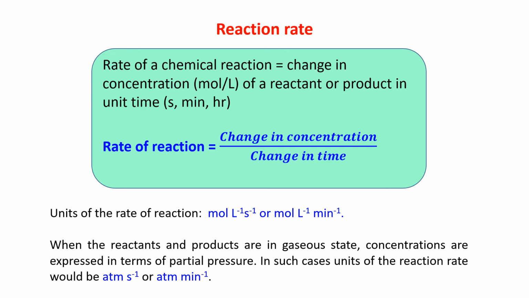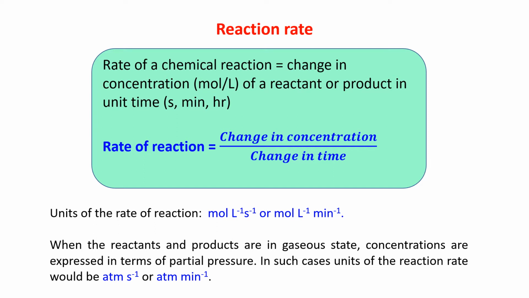Suppose a reaction is going from the reactant side to the product side. That means after a certain period of time, the concentration of the reactant will decrease and the concentration of the product will increase. So the rate of a reaction, with respect to reactants or products, whatever it may be, is the change in concentration by change in time.